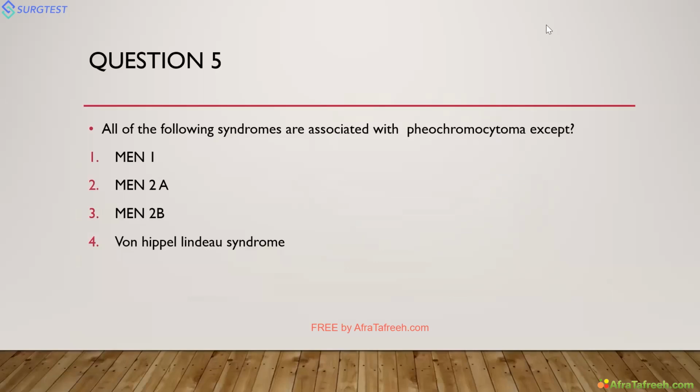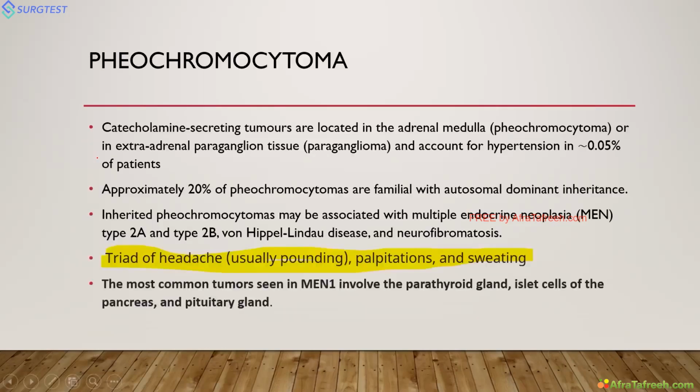Pheochromocytoma is another rare cause of hypertension. All of the following syndromes are associated, except; the answer for this question is MEN1. We'll discuss this in the upcoming slide. So this is pheochromocytoma. It is an adrenal medullary tumor. The adrenal medulla secretes catecholamines, which cause an increase in BP. Whenever it is extra-adrenal, it is called paraganglioma.